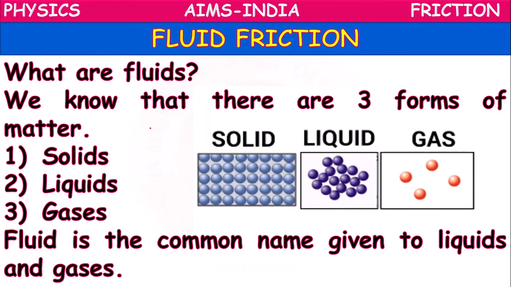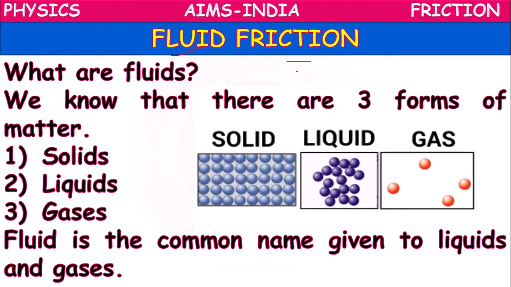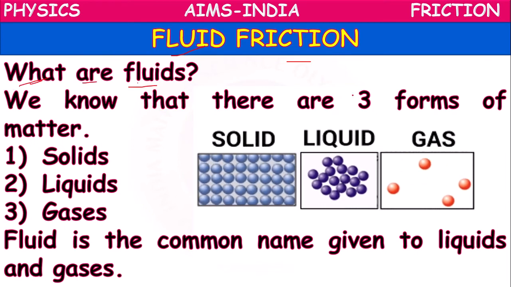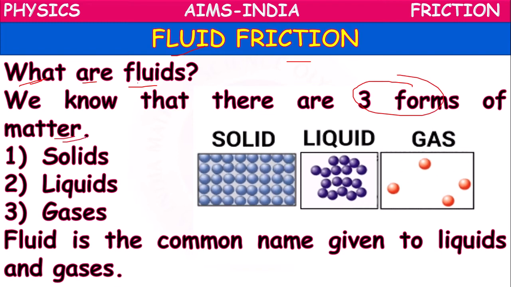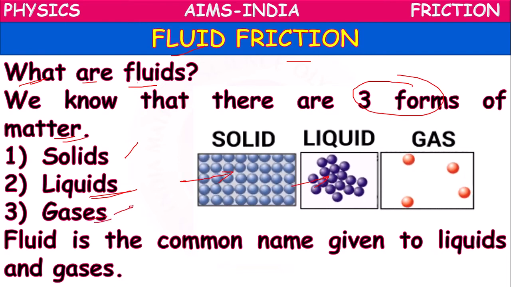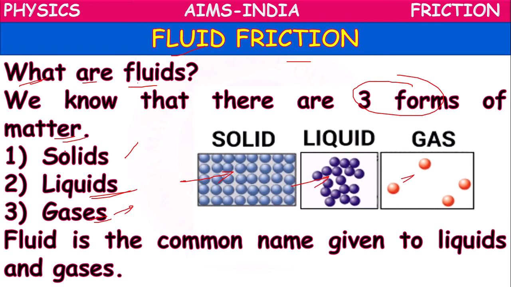Our today's concept is regarding fluid friction. So actually, what are these fluids? We know that there are three forms of matter. One is solids, where molecules are closely packed like this. Another kind of matter is liquids, where molecules are somewhat distant from each other. And the third form of matter is gases, where molecules are loosely packed. So like that, we have three kinds of matter.